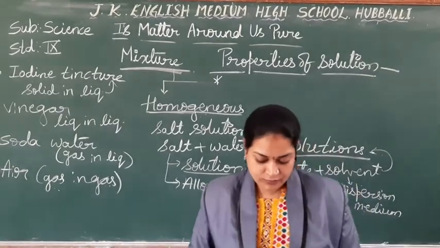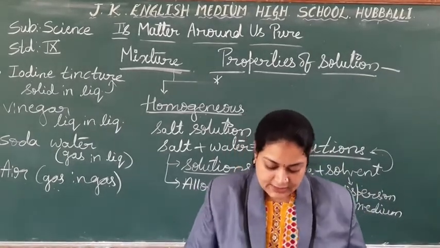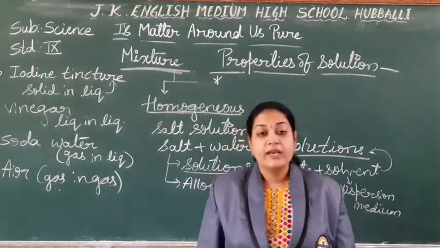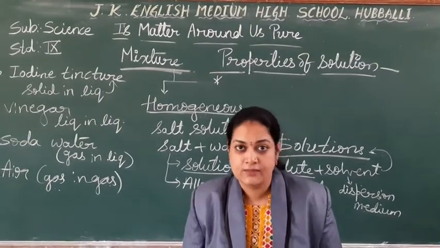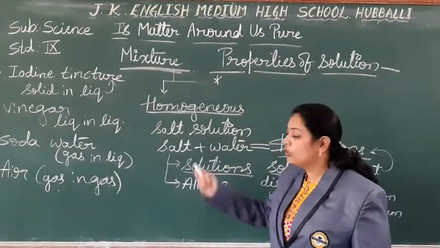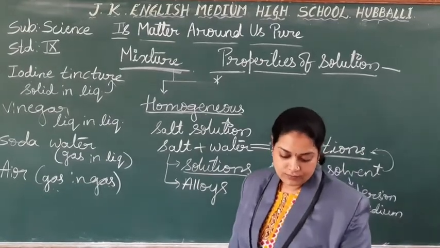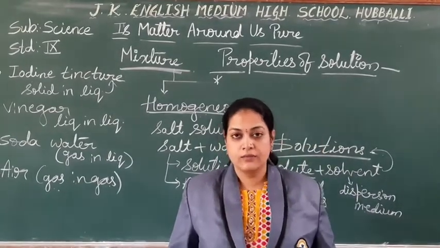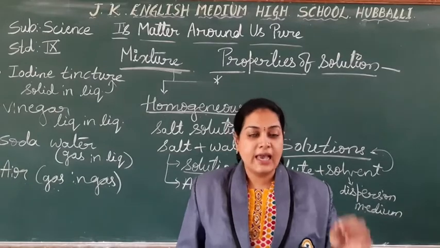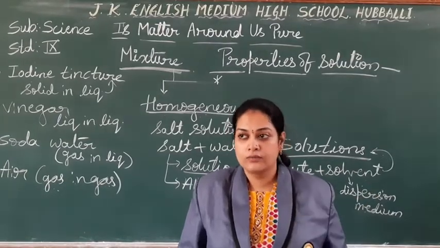Second property, size of solute particles. Size of solute particles in a solution is extremely small.